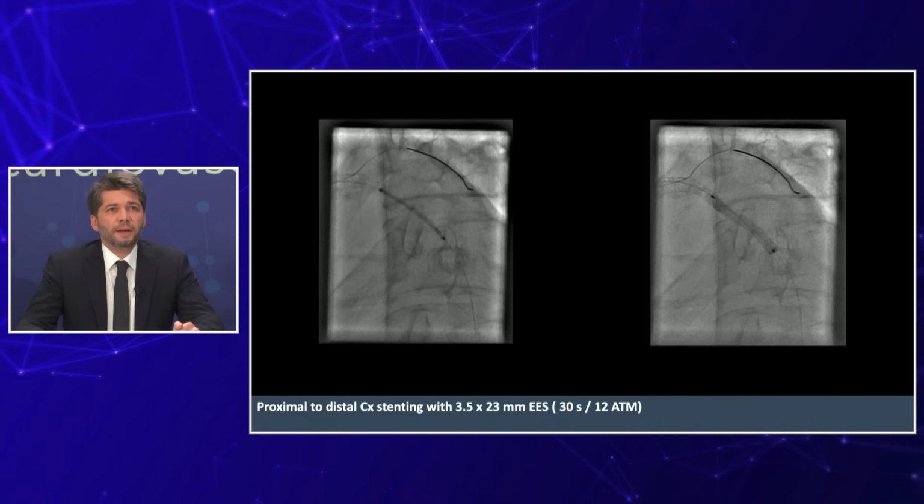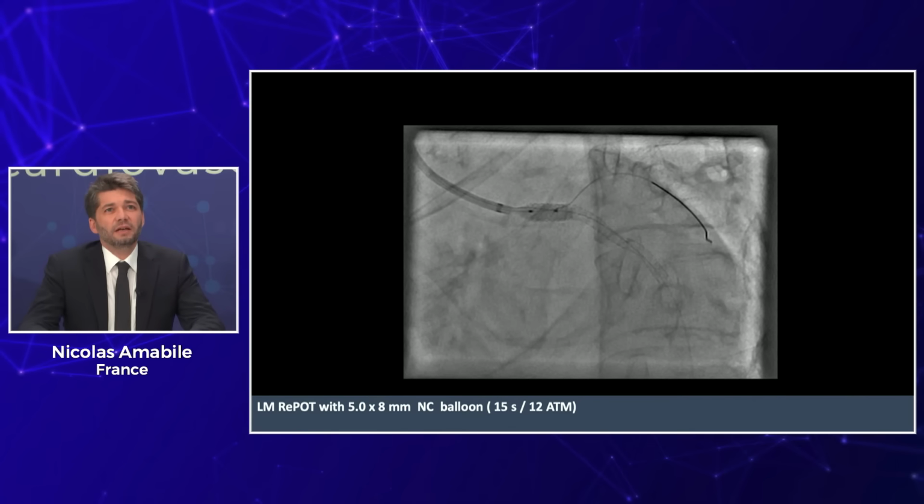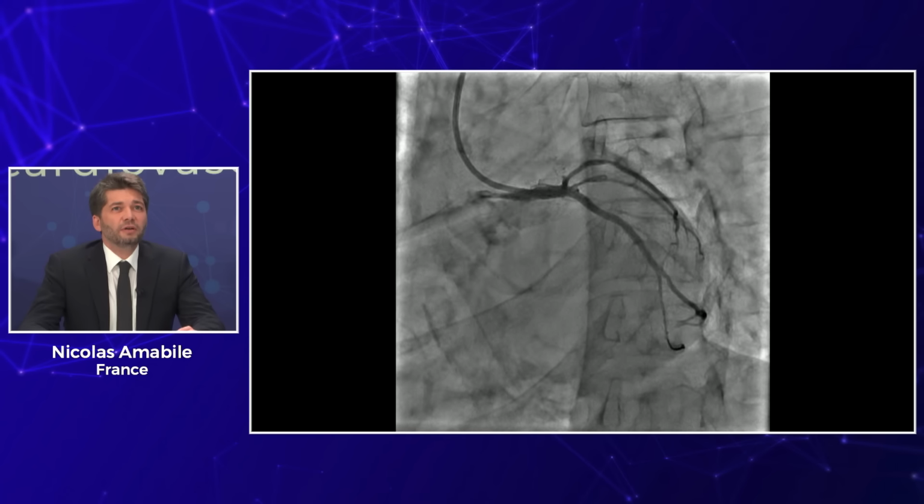Show us how you reacted, because this is really a reaction to imaging. So, yeah. We decided to cover, and also because there was still some disease between the 2 stents, we decided just to cover everything with a 3.5 stent. And we repotted the left main, which is debatable, with a larger balloon in order to get a better expansion. But at one point we also have to think that we should not try to just treat numbers, but also patients. And that was the final angio result.